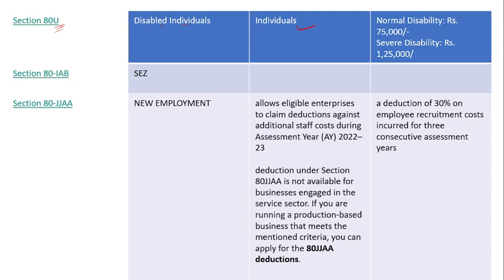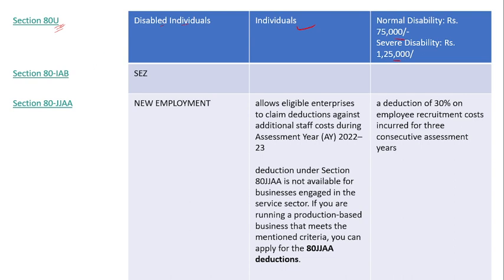If that assessee has a normal disability, he will get 75,000 rupees as a deduction. If he has a severe disability, he will get 1,25,000 as a deduction.